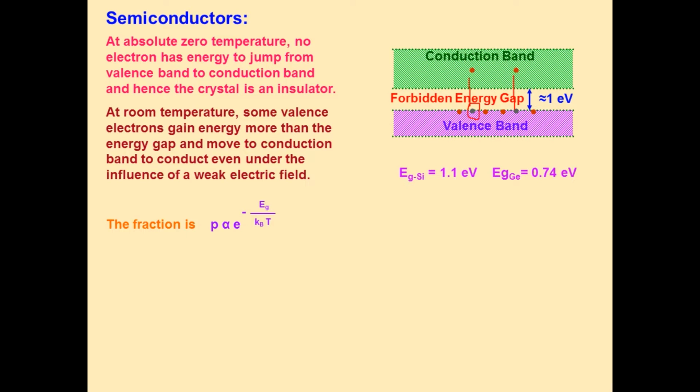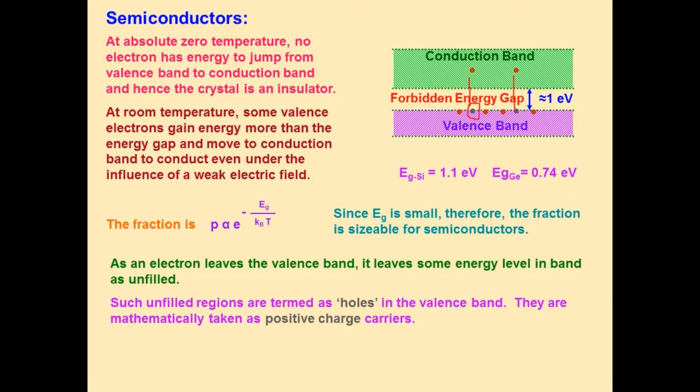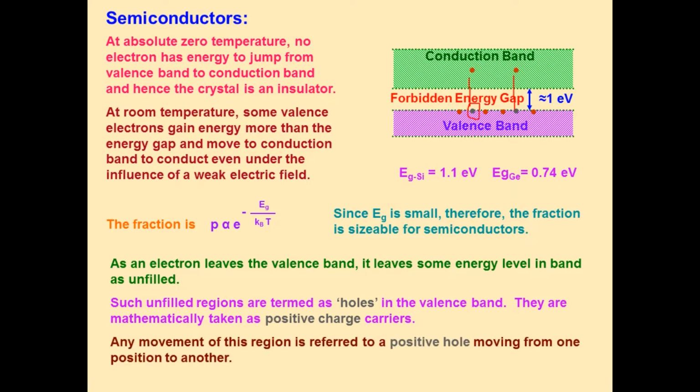So the number of free electrons available in the conduction band increases, and the fraction is given by P proportional to exponential of minus Eg by kBT, which you will learn in detail in the electrochemistry part. Unfilled regions are termed holes, and holes are positive charge carriers.